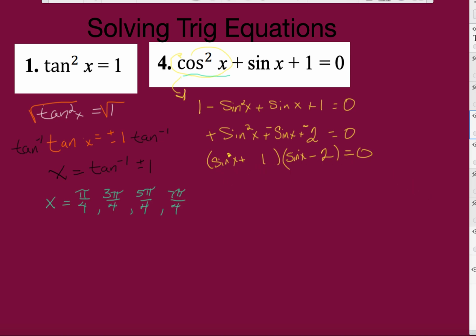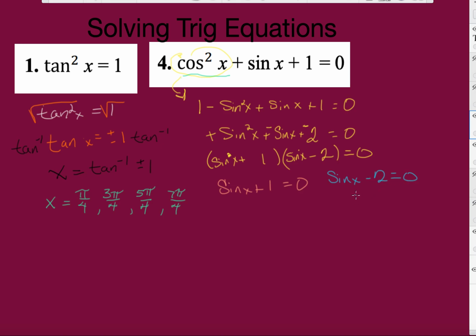So we're going to solve both of these. We're going to solve sine x plus 1 equals 0. And we're also going to solve, let's use a different color, sine x minus 2 equals 0.